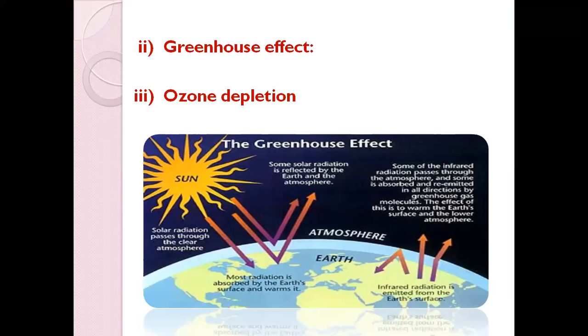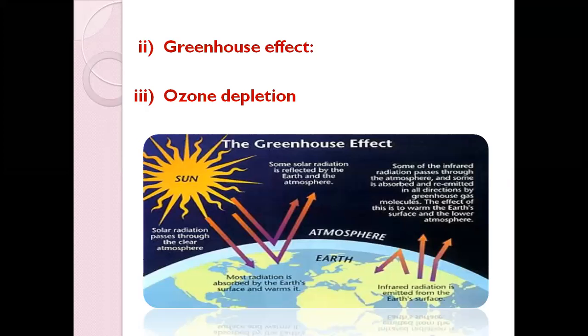And ozone depletion also, I think everyone is aware of. Ozone is a very important layer in the atmosphere, which helps in the absorption of UV radiation. These UV radiations are very harmful for human beings. They can cause sunburn and even skin cancer. That's why our ozone layer is very important.